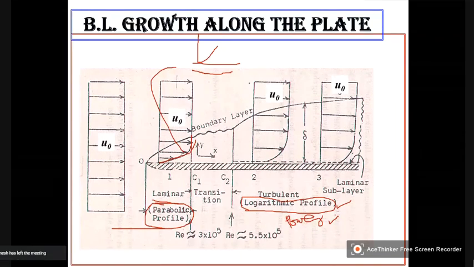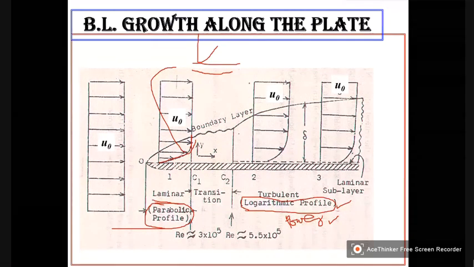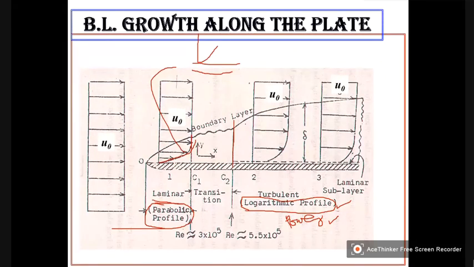Now, if you consider the turbulent region, this is the entire flow where the flow is turbulent within the boundary layer, and here it is laminar.